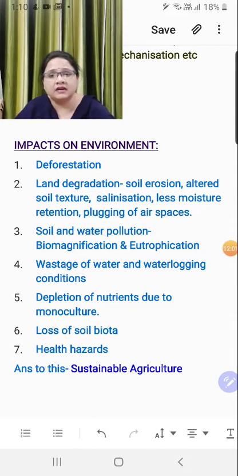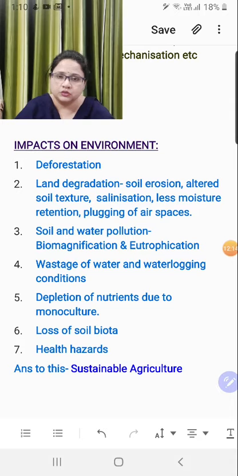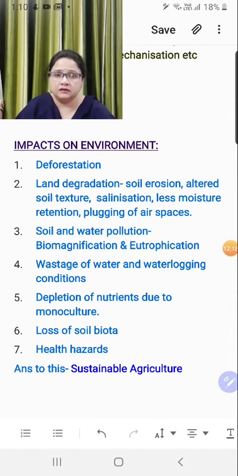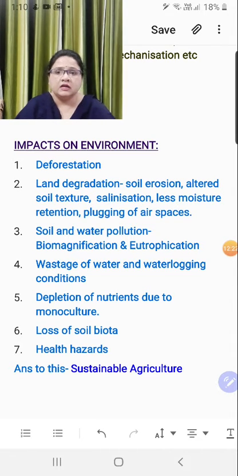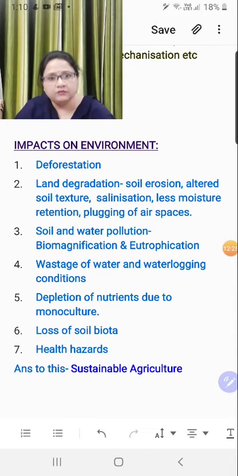And then since salinization is there, it plugs the air spaces of the soil and roots are not able to exchange the gases there. And also the less moisture retention makes the soil dry. Right, children? Another thing here is, because these are toxic chemicals, they always have a negative impact over the living organisms too. The third one here is soil and water pollution.